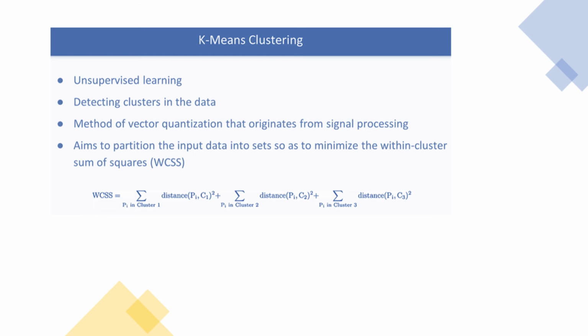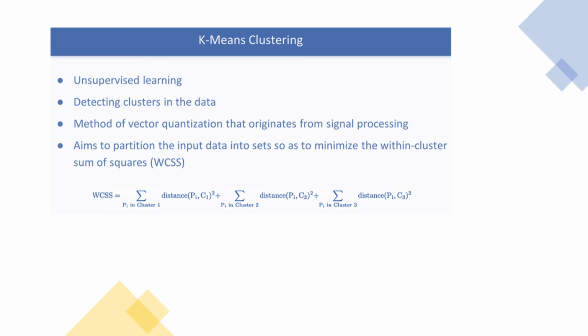So k-means clustering is an unsupervised learning algorithm, and it will detect clusters in the data. Basically, this is a method of vector quantization that originates from signal processing, but today it is mostly used in data analysis and data mining. It aims to partition the input data into sets or clusters, that is, it minimizes the within-cluster sum of squares, and the short form for that is WCSS. WCSS can be represented with this formula. Basically, for every point in every cluster, you are calculating the distance from it to the center of the cluster.